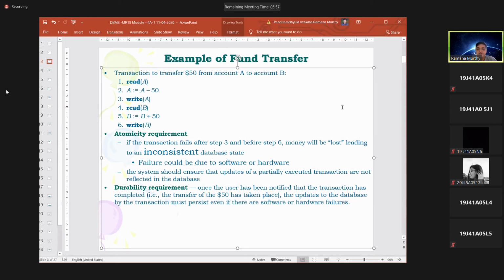You need to give assurance that all the updations to the database by the transaction are completed, that all the modifications to the database are completed. Even after executing step 6, if the database crashes, or the hardware or software fails, you have to restore the completed transactions in the database. You have to ensure the completed transactions in the database.